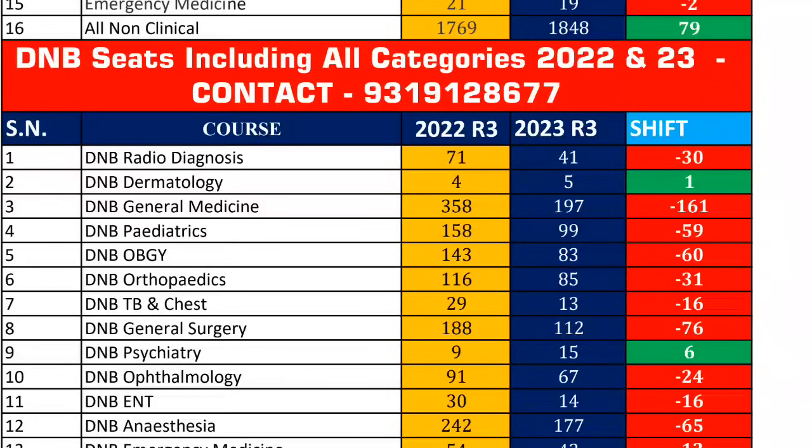And those candidates who have already joined in state round 2 should not be allowed to participate in round 3. In that way, seat blocking will be minimized and the seats will be given to those candidates who are really waiting for them. If such things keep on happening, the seat blocking will keep on happening, and ultimately we'll see seats available in plenty in the stray vacancy round.